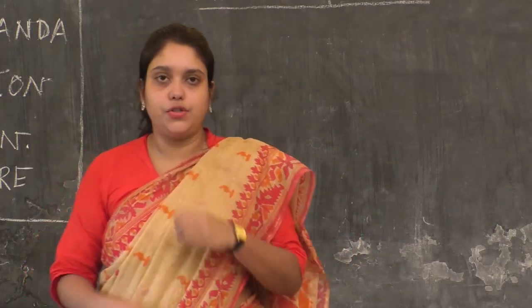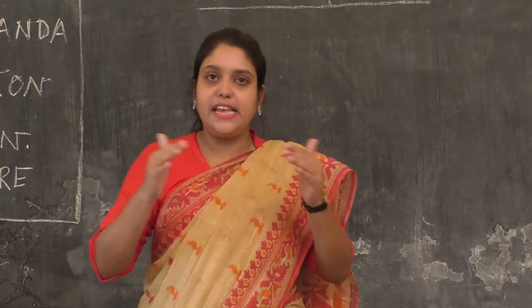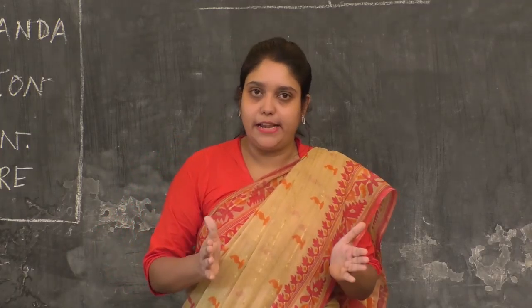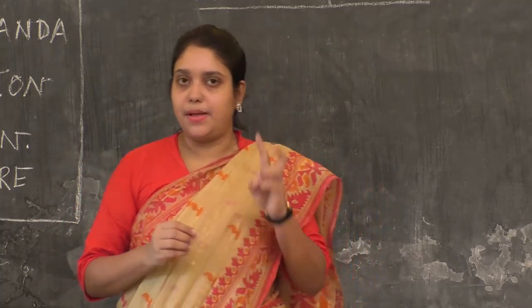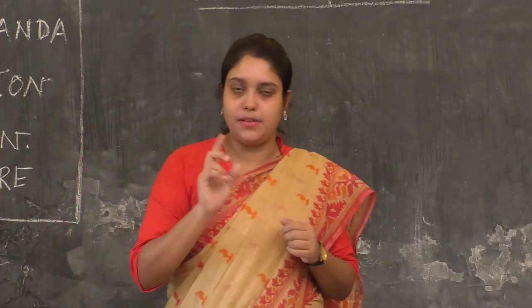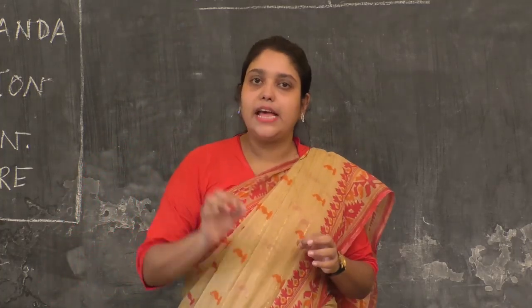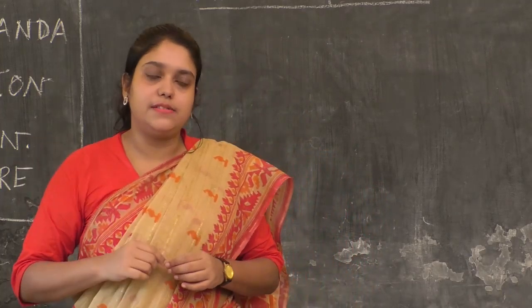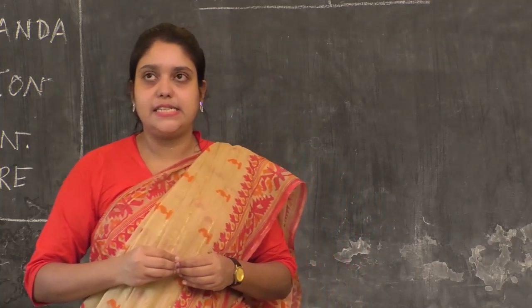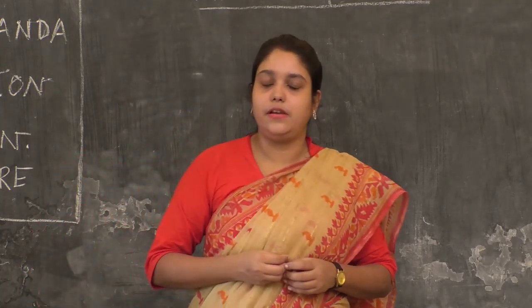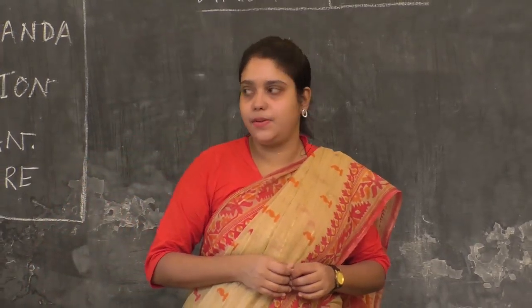The total amount of the positive charge and the negative charge in an atom is equal, which makes the atom electrically neutral. Structure point number 3: the size of the nucleus is extremely small with respect to the size of the atom. It is said that the size of the nucleus is 10 to the power minus 13 centimeter, whereas the size of the atom is 10 to the power minus 8 centimeter.